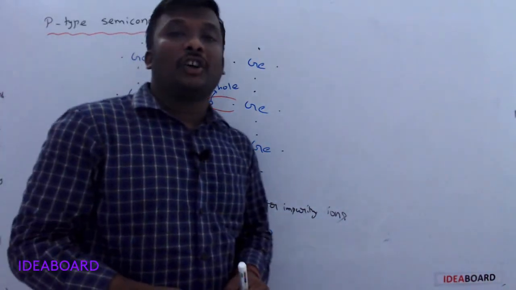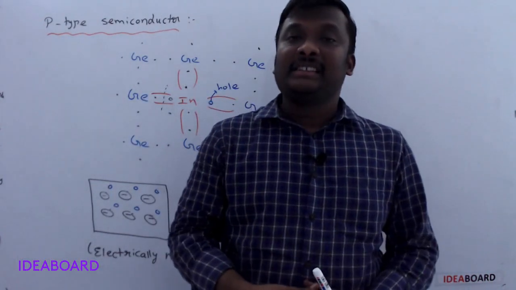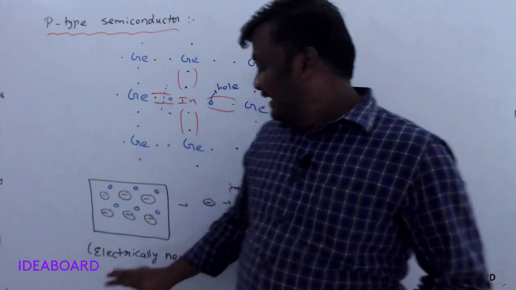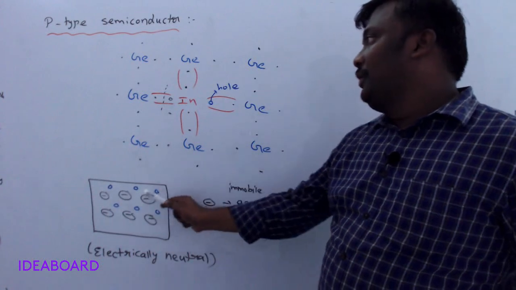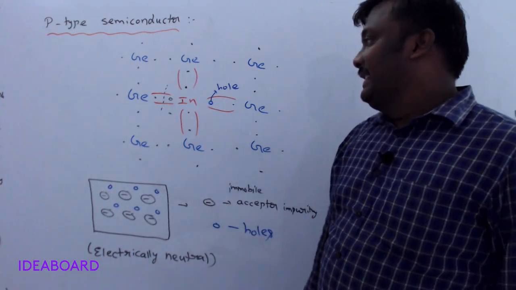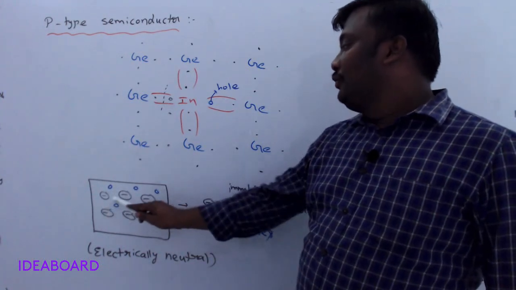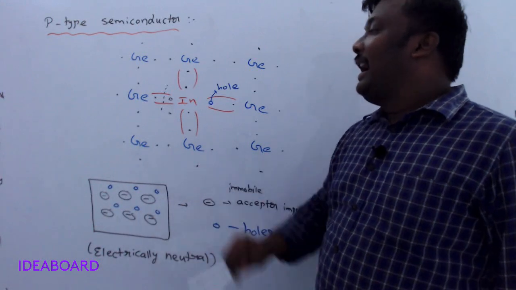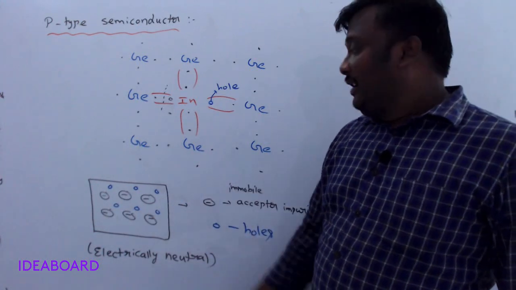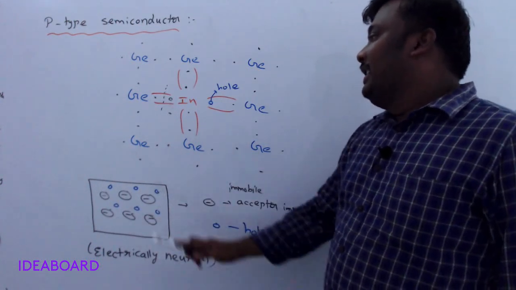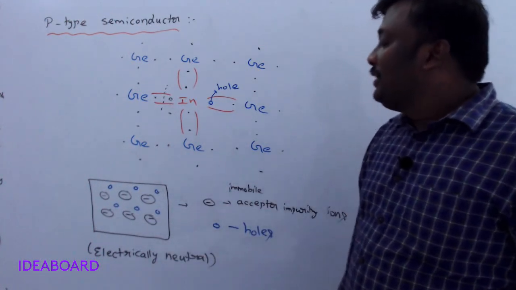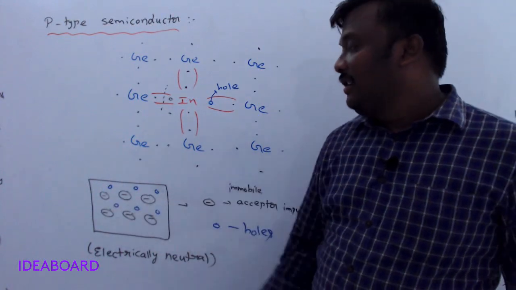It means the total charge of p-type semiconductor is 0, because the positive charge of holes is balanced by the negative charge on immobile impurity atoms.